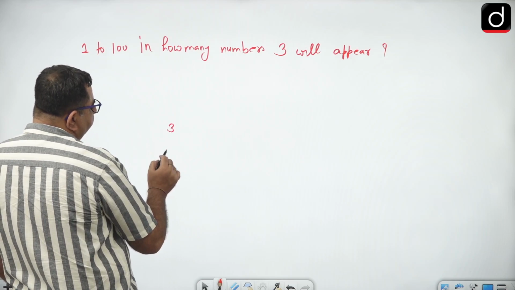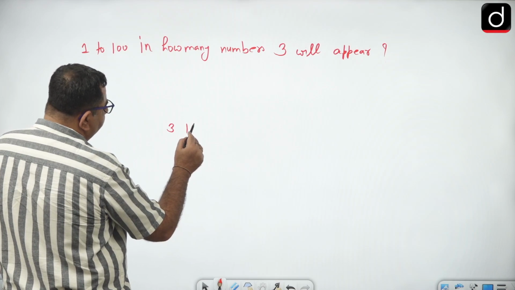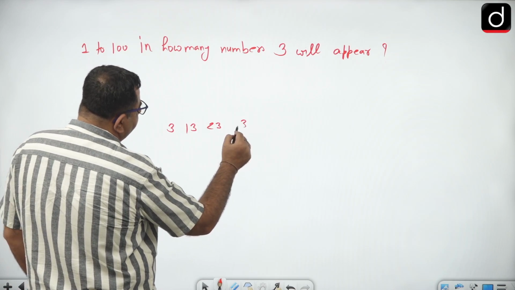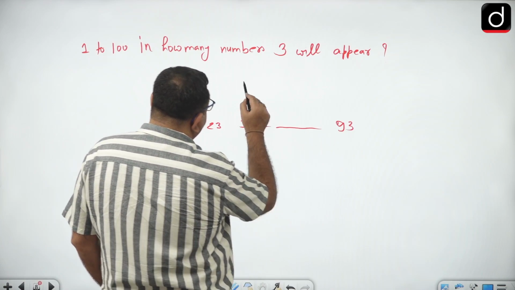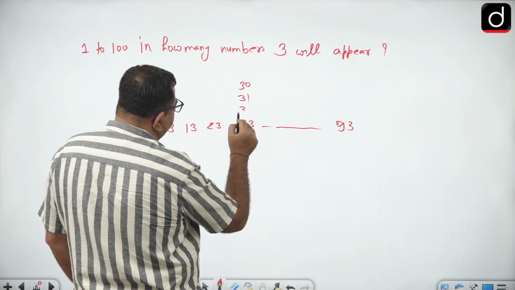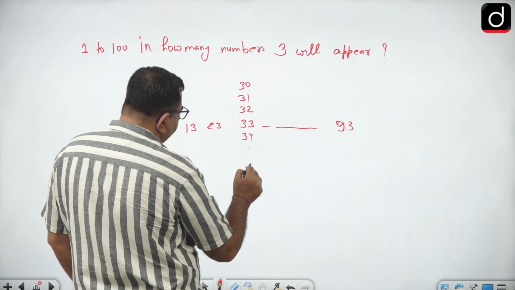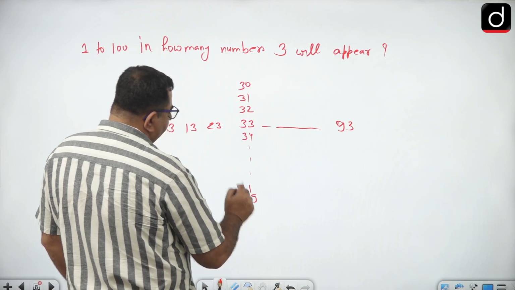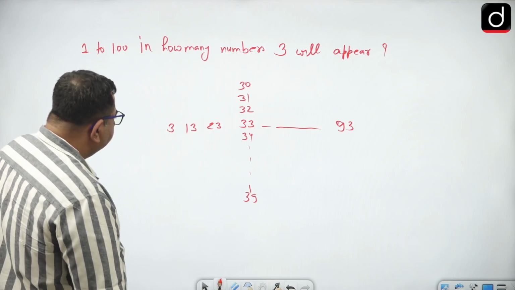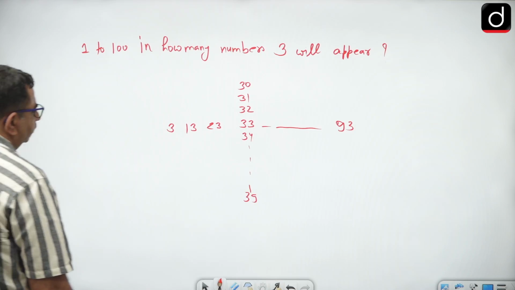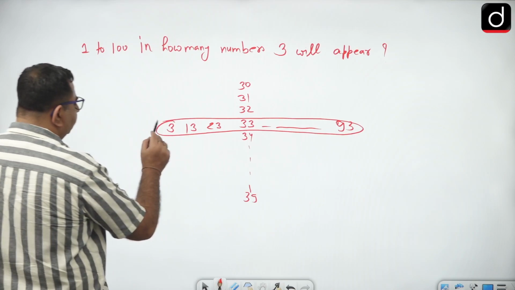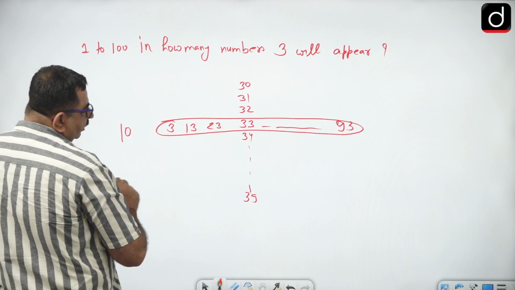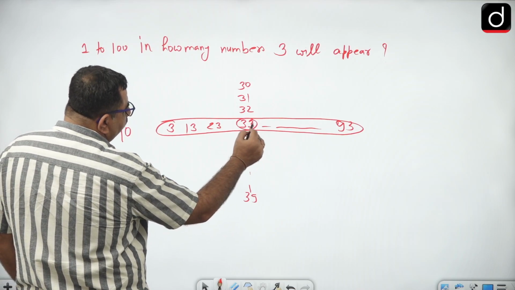So number-wise, if you see, this is 3, 13, 23, 33, 93. This is 30, 31, 32, 33, 34, 39. Okay, so if you see here, how many numbers are there? These are 10 numbers. In this, 33 is counted, right?